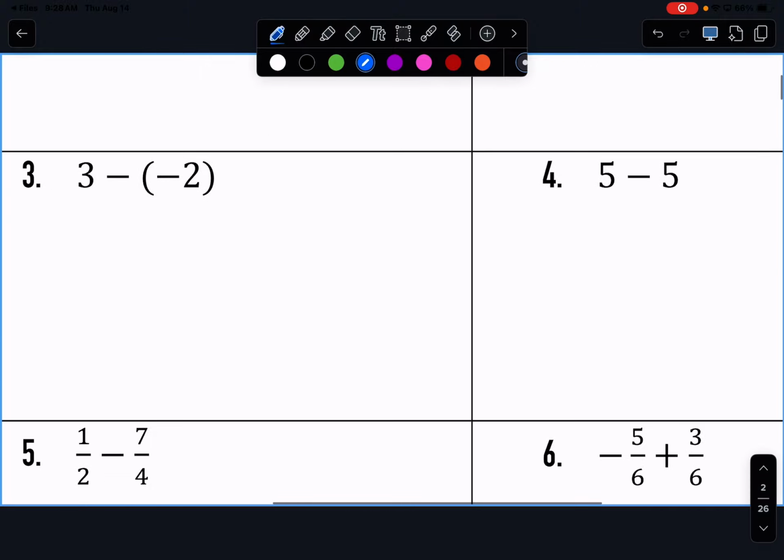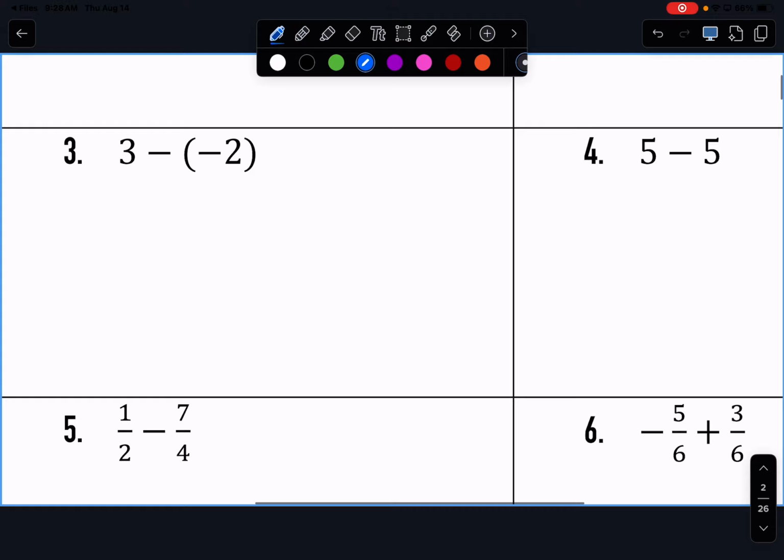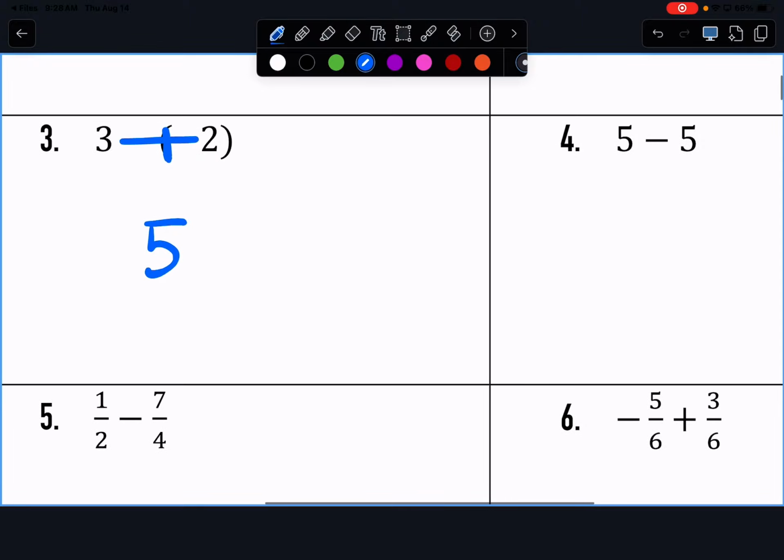All right, for 3, we have 3 minus negative 2. What happens when you subtract a negative number? You add. So what is 3 plus 2? What is 5 minus 5?